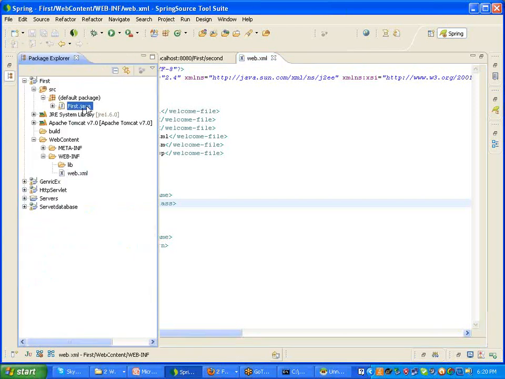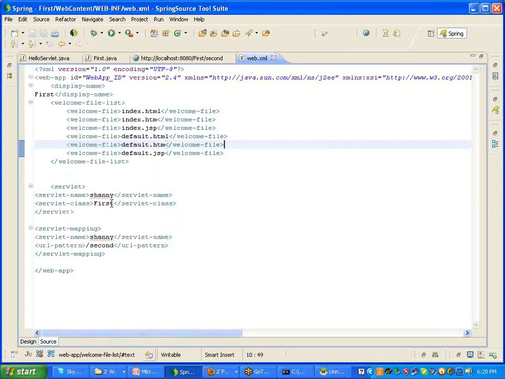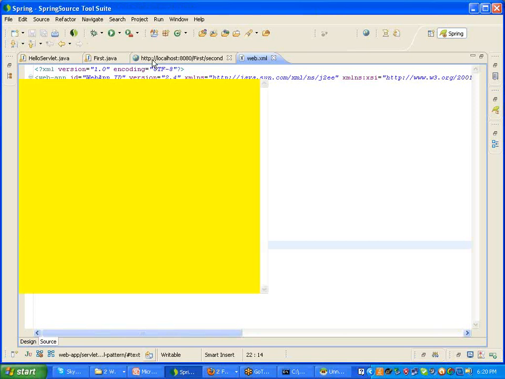The name whatever we have given here should be the same, and it should be mapped with any name. This URL name is also any name. That means the class is mapped with one static name, and this static name is mapped with one URL. Using this URL, the program is going to run.